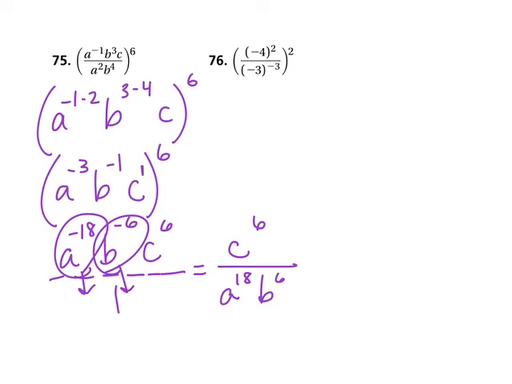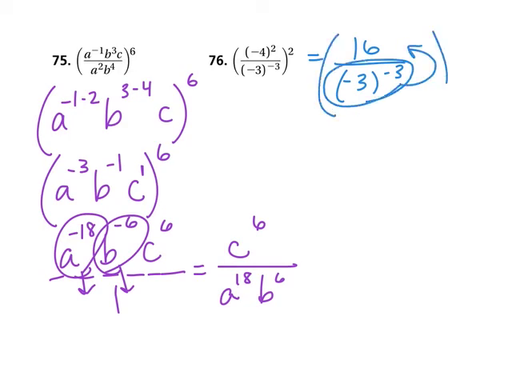Last problem is this crazy convoluted thing inside the parentheses with negative exponents and negative numbers and all that craziness. Let's start with the simple stuff. Negative 4 squared we can do, that's 16. Negative 3 to the negative 3 power, that's going to take a second for me to figure out what to do with it. Well, if it's got a negative exponent, let's move it upstairs, keeping in mind this whole thing still has to be squared at the end. Let's move it upstairs and make the exponent positive. So now I have 16 times, keeping in mind that 16 cannot switch parts of the fraction purely because the other part of the expression is switching parts of the fraction. Negative 3 to the 3rd power is negative 27.